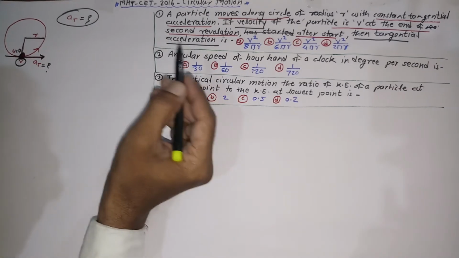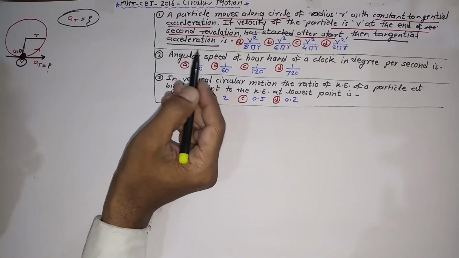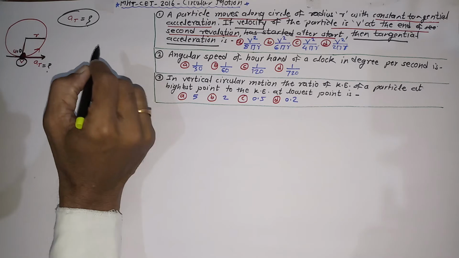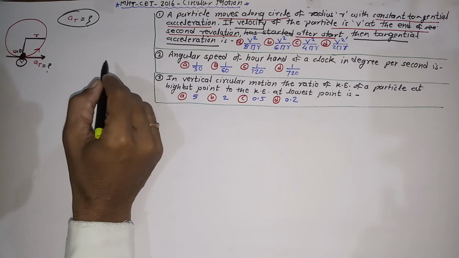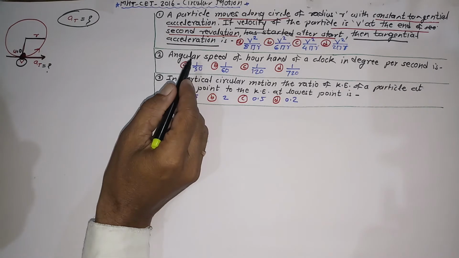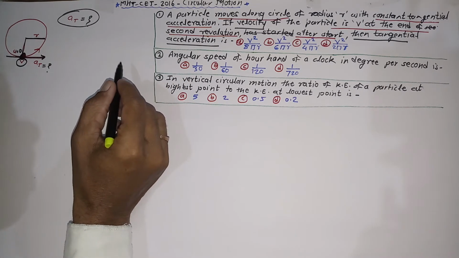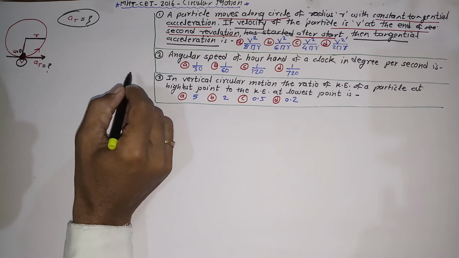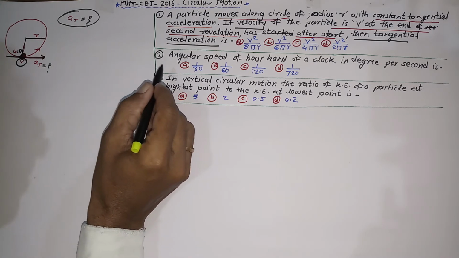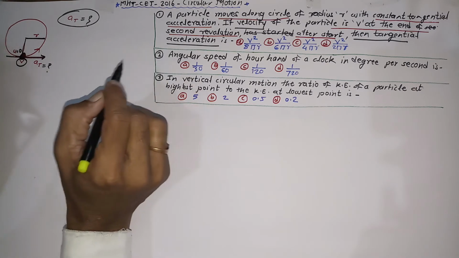But as this equation consists of time t, we should not consider it. The next one is s equal to ut plus half at square in linear motion, and in circular motion theta equal to omega 1 t plus half alpha t square. Even here there is time t.